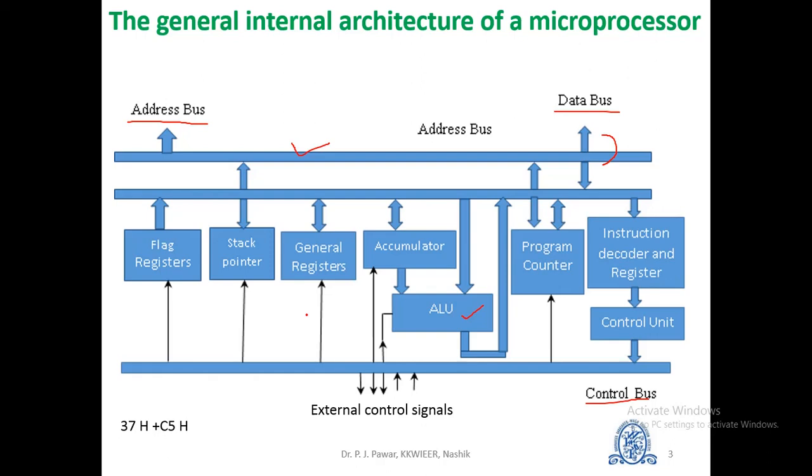There are different groups of registers used in microprocessor. The first one is the accumulator. An accumulator is a register for short-term intermediate storage of arithmetic and logic data in a computer CPU. In an arithmetic operation involving two numbers, one number has to be there in this register. Thus, if we want to add two hexadecimal numbers, say 37H and C5H, then either 37 or C5 must be transferred to the accumulator before the operation.